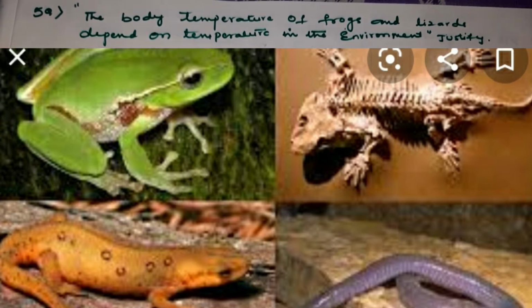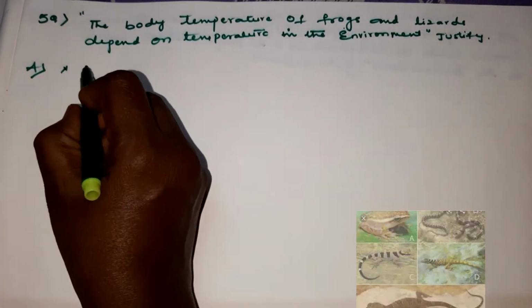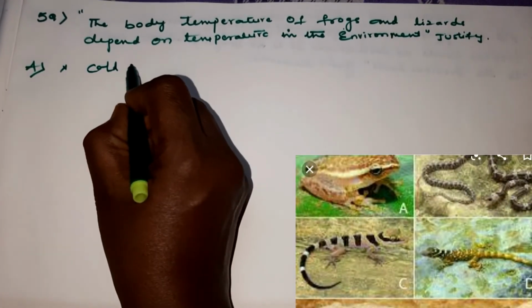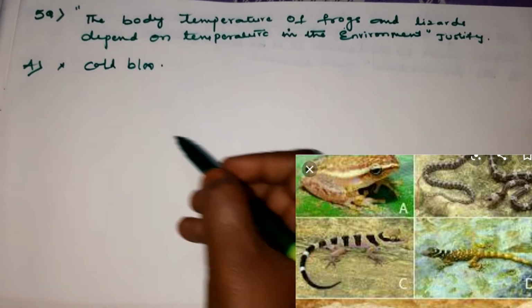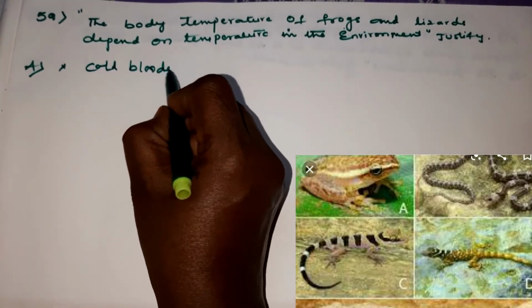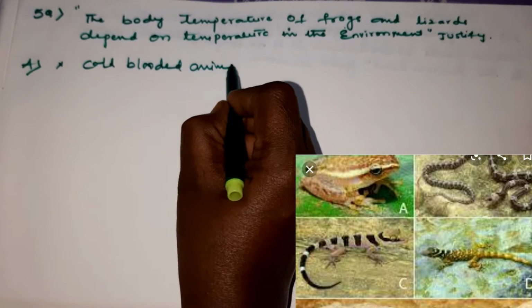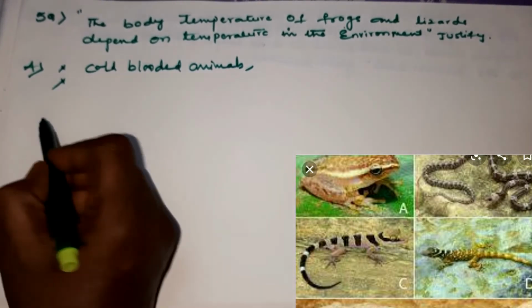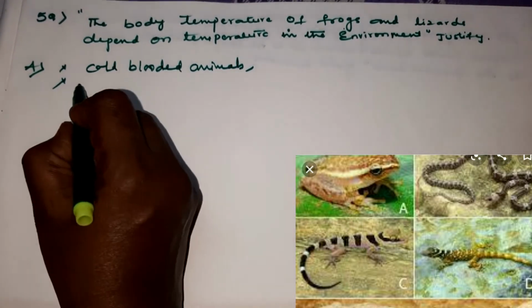They are asking you to justify or give reason. Yes, children. The answer is because they are cold-blooded animals. Both amphibians and reptiles are cold-blooded animals. That is the first reason. And the second reason is they have a three-chambered heart, children.